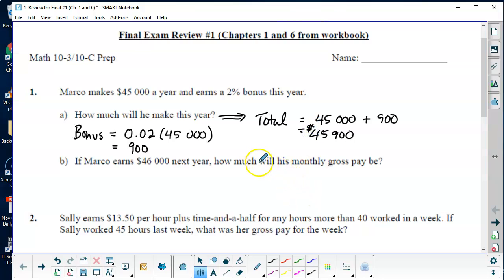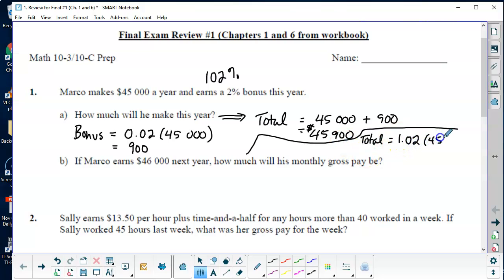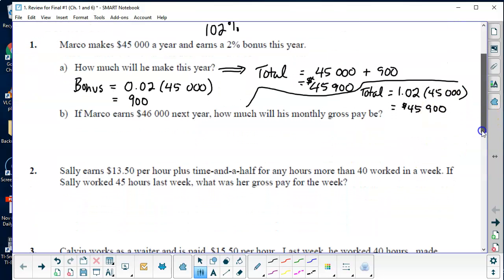Now, a little bit faster way is, because we weren't asked for specifically what the bonus is, the total would be basically 102% of what he earned, right? 100% keeps this and the 2% is added on. So that would be 1.02 as a decimal times 45,000. And that will give you 45,900. Okay, so two ways of doing that one.